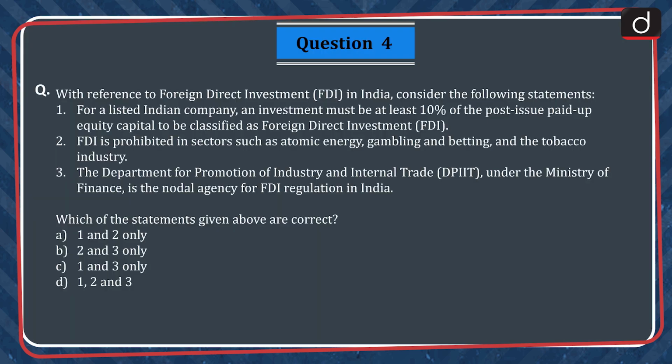Question 4. With reference to foreign direct investment in India, consider the following statements. 1. For a listed Indian company, an investment must be at least 10% of the post-issue paid-up equity capital to be classified as foreign direct investment. 2. FDI is prohibited in sectors such as atomic energy, gambling and betting, and the tobacco industry. 3. The Department for Promotion of Industry and Internal Trade under the Ministry of Finance is the nodal agency for FDI regulation in India. Which of the statements given above are correct?